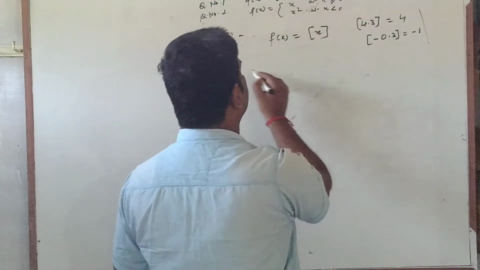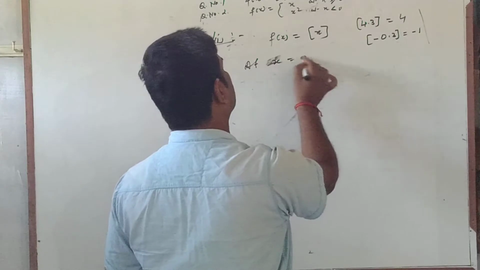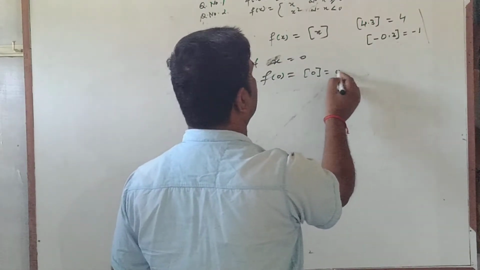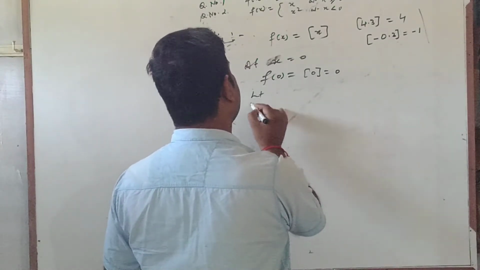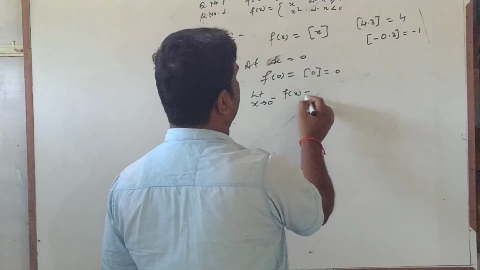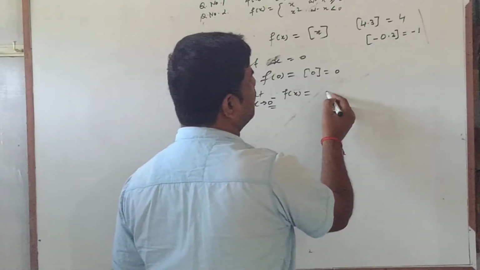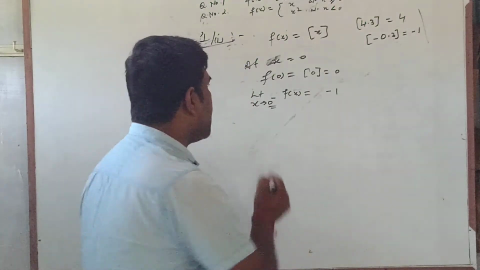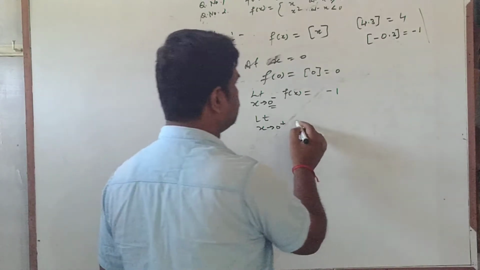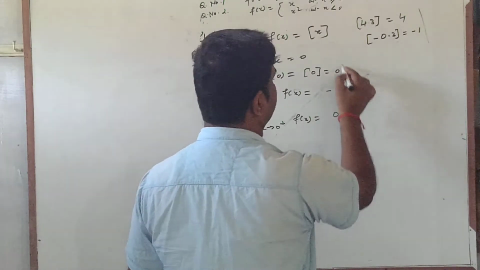So continuity at x equal to 0. What will be f(0)? f(0) will be the integer 0 itself. Now limit x tending to 0 minus f(x): we have to take the negative values of x, so this value will come minus 1. And if I take limit x tending to 0 plus f(x), means you have to take positive values, then it will come 0 itself.